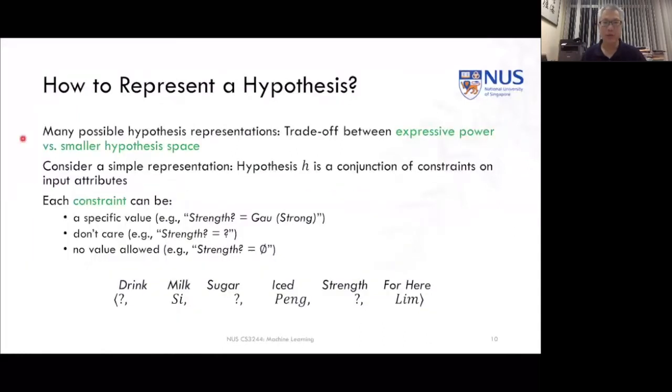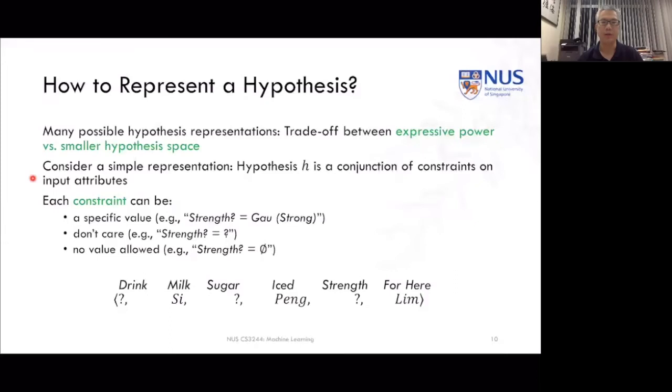So when we want to represent some hypothesis H, there are actually many different choices that we can make. And the learner, or the algorithm that we're going to use, has to choose a specific hypothesis representation. We're going to see over the course that there's a large trade-off between the expressive power of the hypothesis space versus one that's smaller. The more expressive you have, the more possible hypotheses there are. That means the space gets larger and we have more possibilities to search from, which makes the problem more challenging. So today we're just going to consider a very simple representation where the hypothesis is basically a conjunction of simple constraints on each of the input attributes.